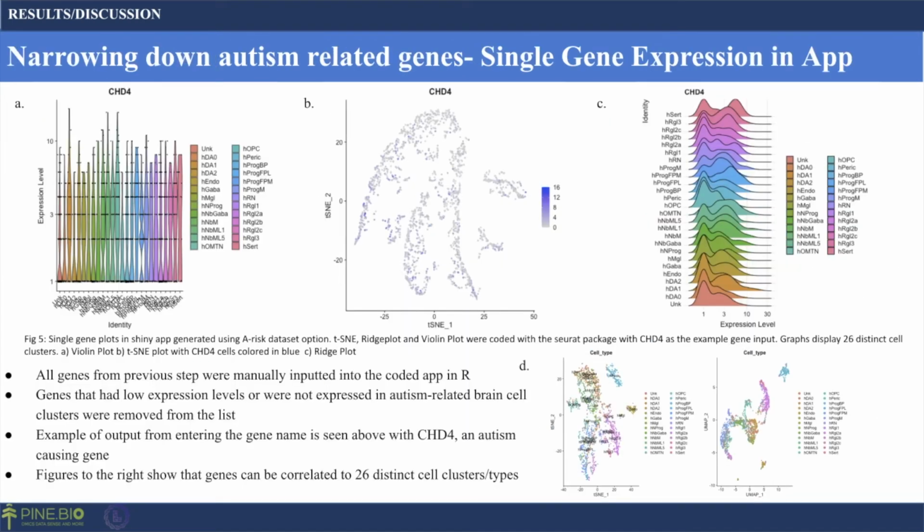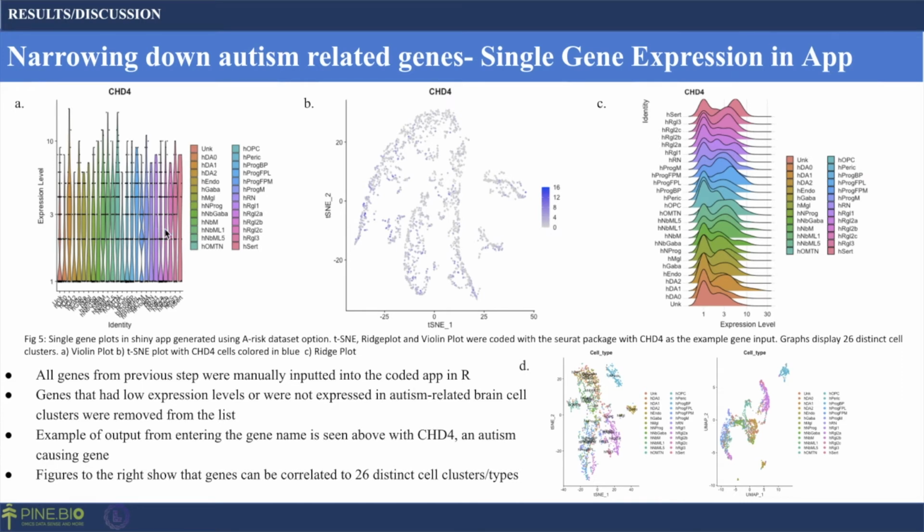To narrow this down, I used a single gene expression from the app I coded. All the genes from the previous step were manually inputted one by one into the coded app, and they generated 3 plots, as you can see from the example CHD4, which is a known autism gene above.